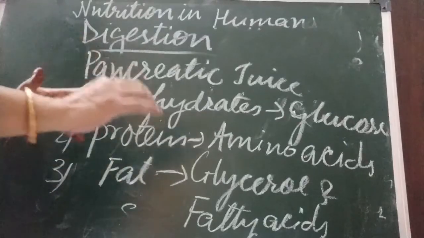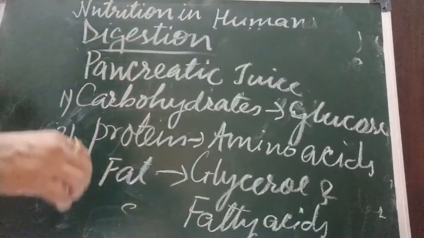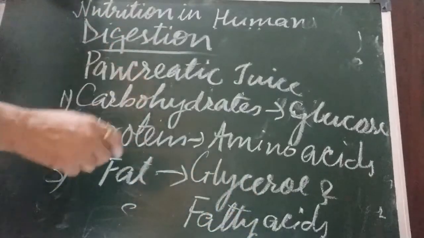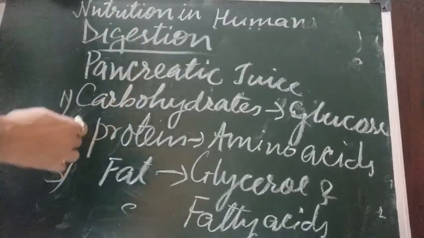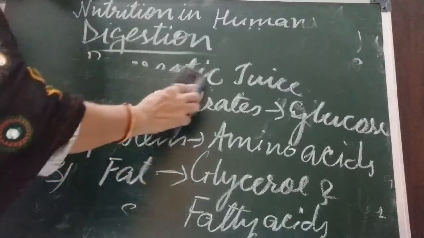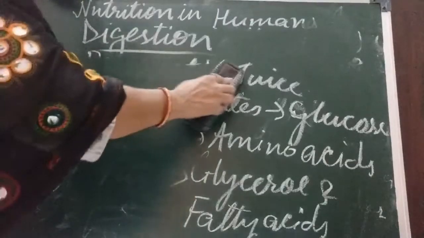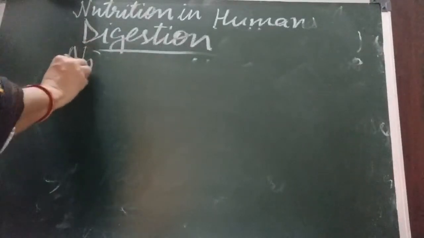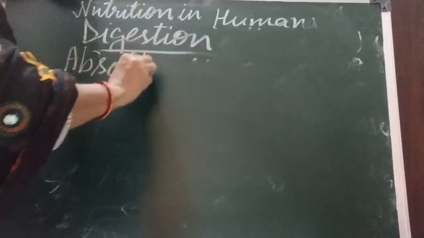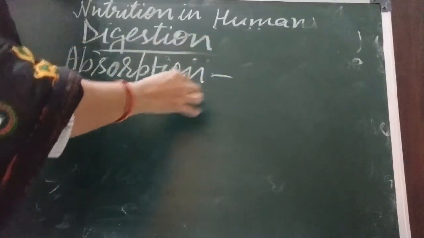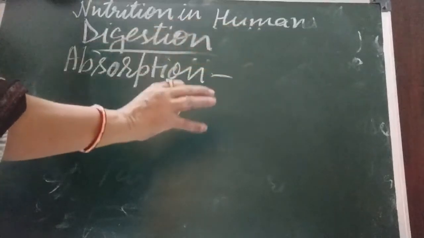Now these simple food forms, first they were complex, now they are there in the semi-liquid. They are going to be absorbed by the rest of the small intestine. In the first half digestion is taking place, and in the second half absorption of food is taking place. Next step after digestion is absorption.